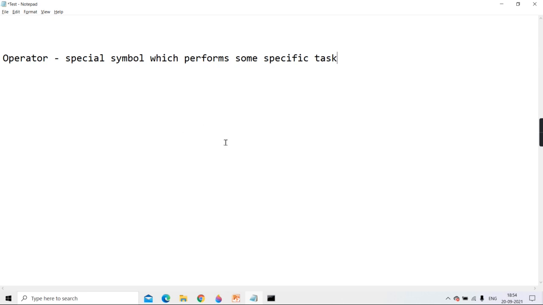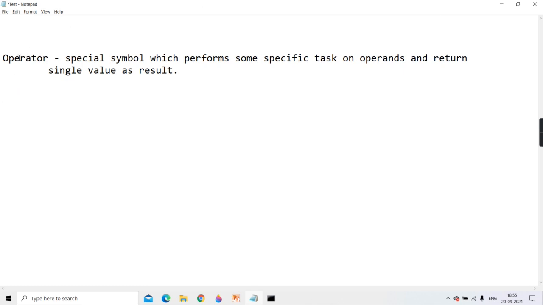Star, it is given the task of multiplication. So every symbol, okay, which is given some specific task, so that is called as operator. So what are operators? Special symbol which performs some specific task on operands and returns a single value as result.